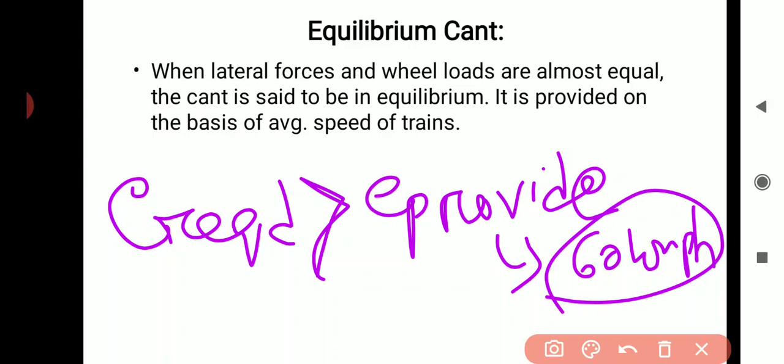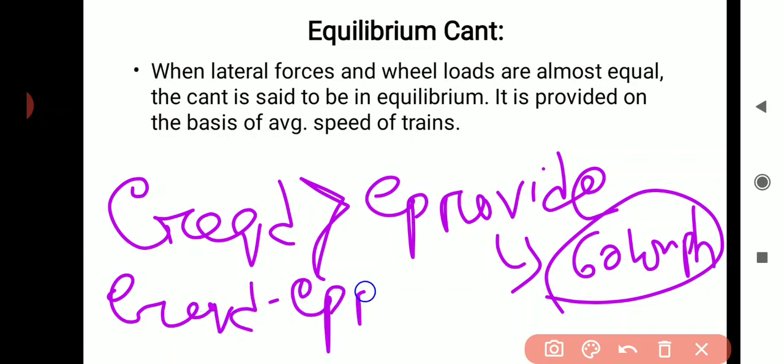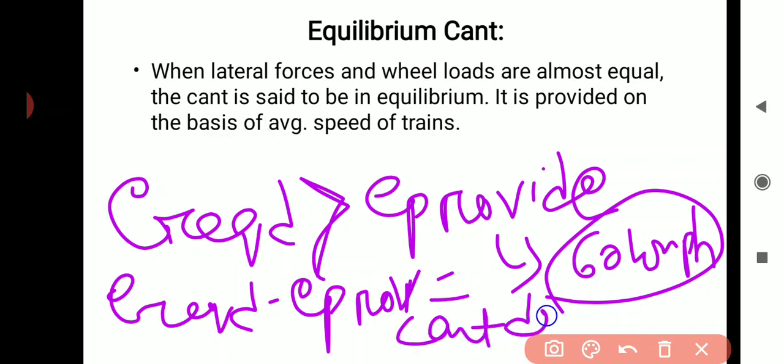So this difference, E required minus E provided, is known as the cant deficiency. When the required super elevation is greater than the provided super elevation, we will face cant deficiency.